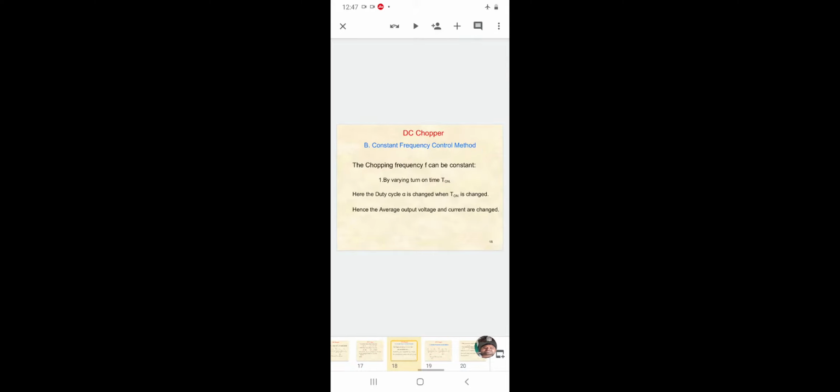So variable output voltage is obtained here. The average output voltage and current change. Here figure A is alpha equal to 0.6, and figure B is alpha equal to 0.8. The value of alpha for figure A is 0.6. For figure B, alpha equal to 0.8.